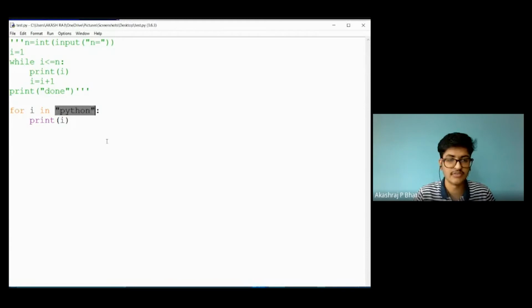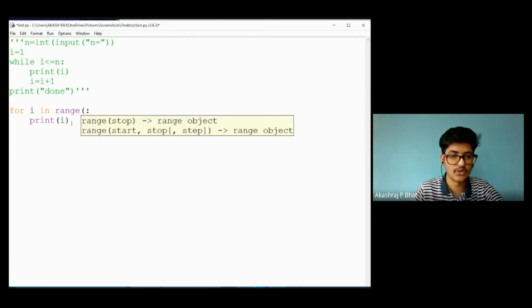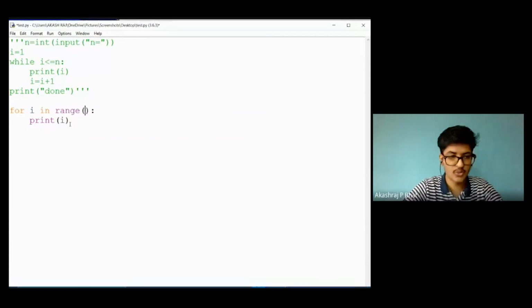Let me give you one more example of for using some built-in functions like range. You can see range of stop. So I can specify the stop value. What range does is automatically generate a sequence of numbers from 0 to n minus 1. Here, a range of n is 5, so it will automatically generate a sequence from 0 to 4. We need not declare the list with the elements 0, 1, 2, 3, 4. If you put range of 5, the sequence will be generated automatically.